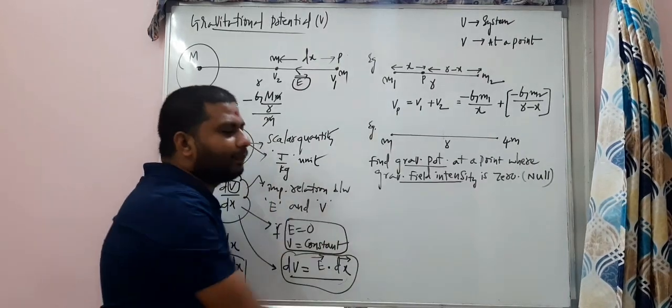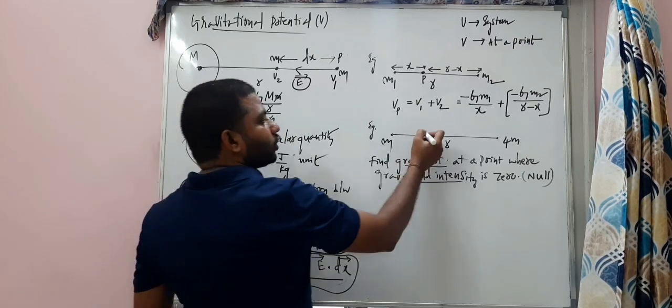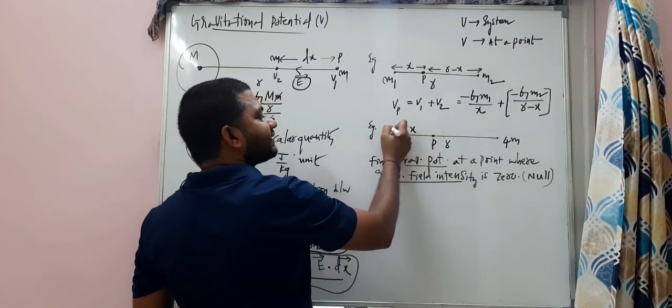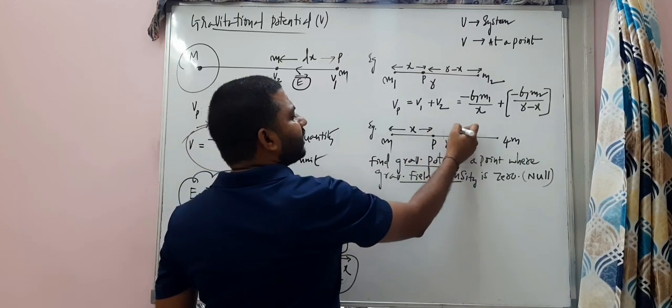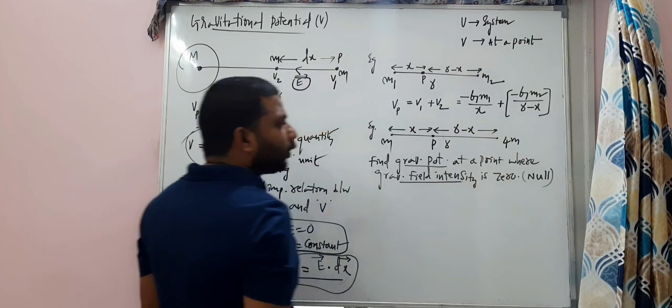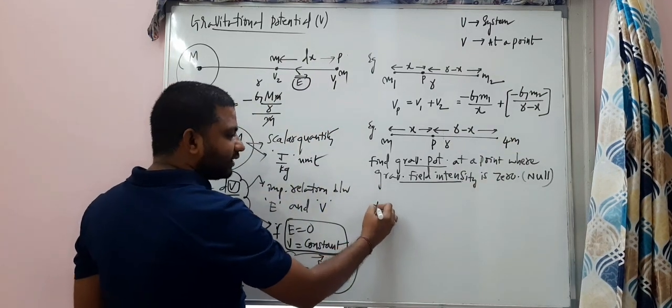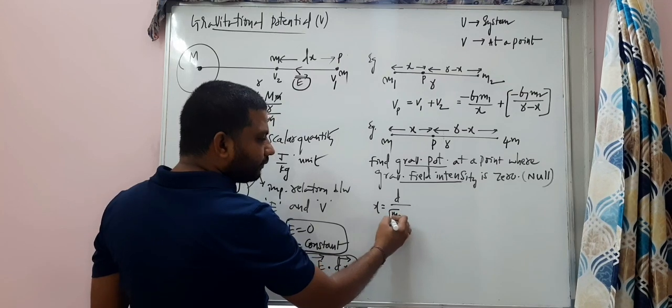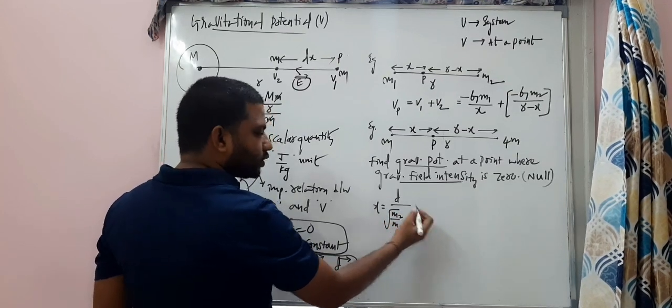First we must identify the null point. Let's imagine the null point. This distance is x and this is r minus x. I have got the null point like this: x is equal to d divided by square root of m2 by m1 plus 1.